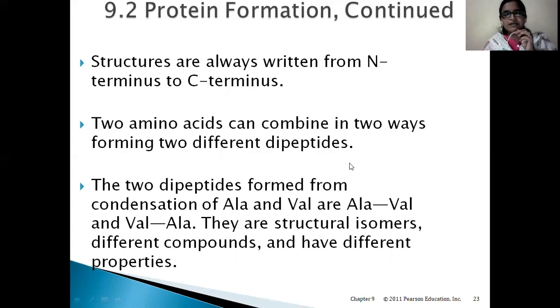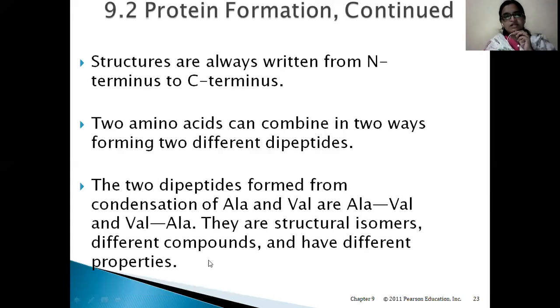Two amino acids can combine in two ways, forming two different dipeptides. Now we can see the example here. Alanine and valine are combining. If we combine these two amino acids, they can combine with each other in two forms. One form is first alanine, then valine: alanine on the left side and valine on the right side. Or another combination is valine on the left side and alanine on the right side. So these are the two possible combinations of these two amino acids.